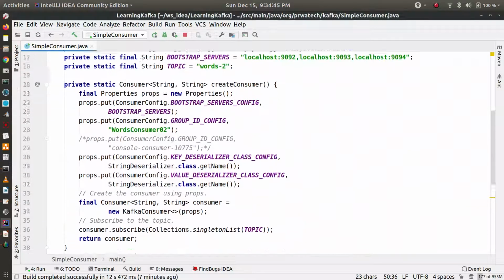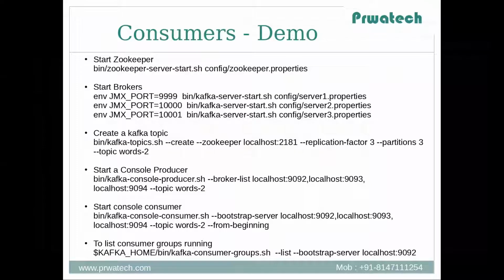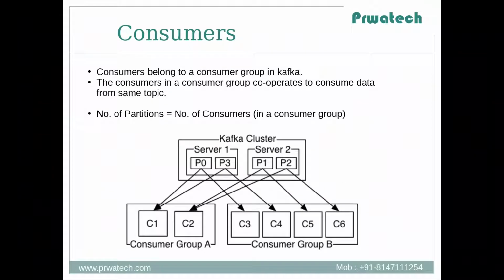Now let's start the Kafka console consumer, because we need to understand this diagram properly. So just imagine that this is consumer group A that I am running in IntelliJ IDE. I am running one consumer, for example C1. Okay, there is no C2. Let's consider there is no C2. Now I will start one console consumer that belongs to consumer group B. Let's say C3. There is no C4, C5, C6, and in the consumer group there is no C2. Let's start one Kafka console consumer.